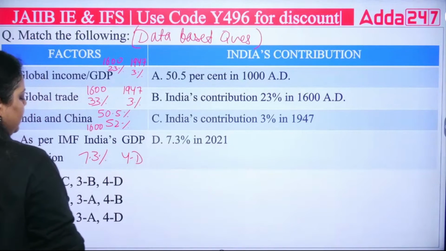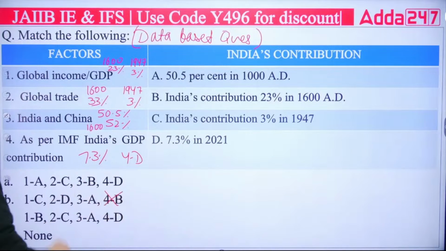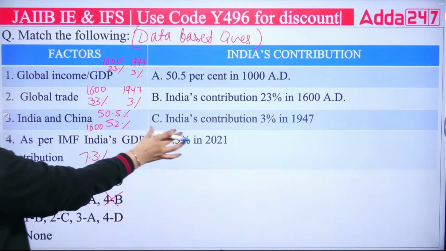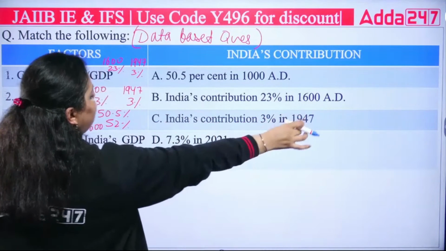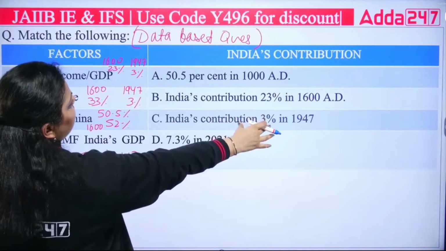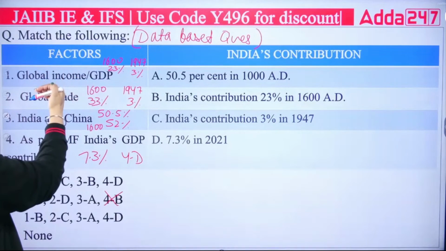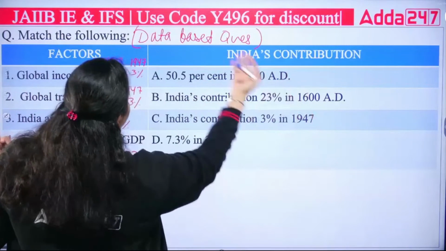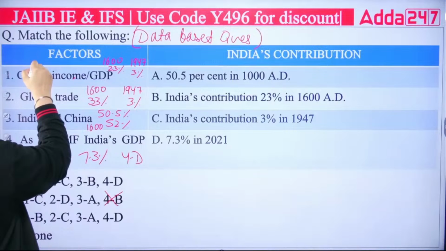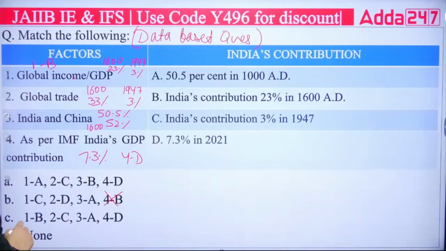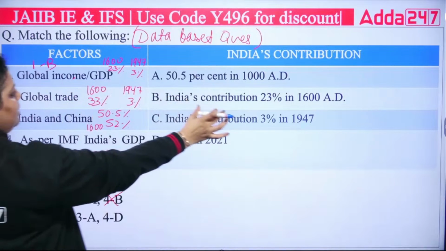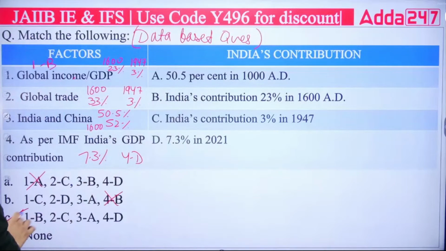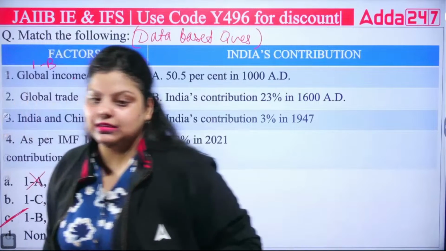Fourth is D. If fourth is D, we can simply eliminate the B option. Then the third is talking about 3% in 1947. 3% in 1947 can be the answer of first and second both. Then India's contribution of 23% was in the global income. So first we have B. If first we have B, we can eliminate the A option as well. Second will be your C. So the right answer is, very good, C option.